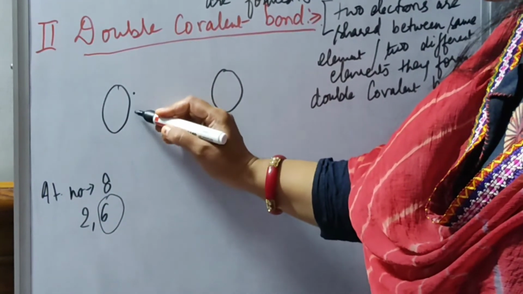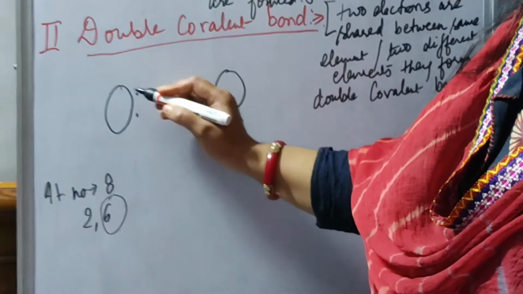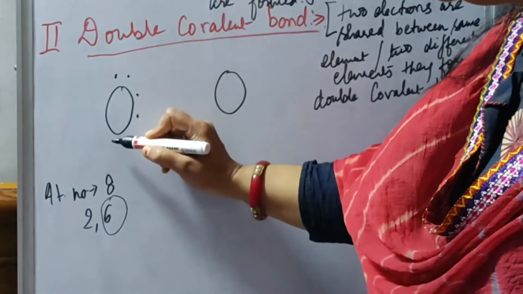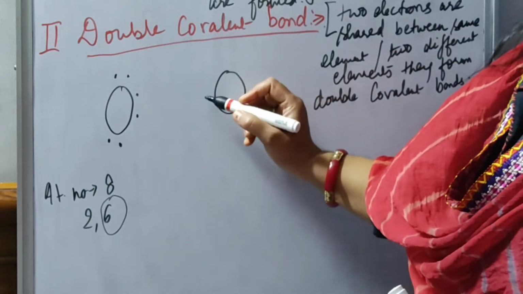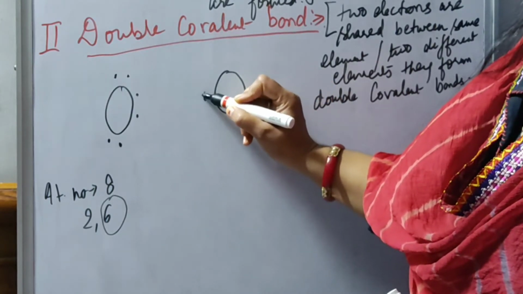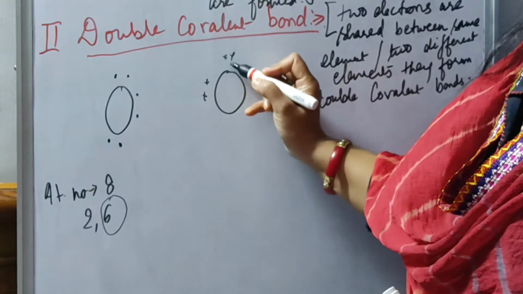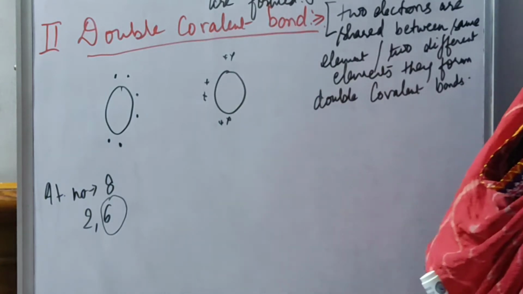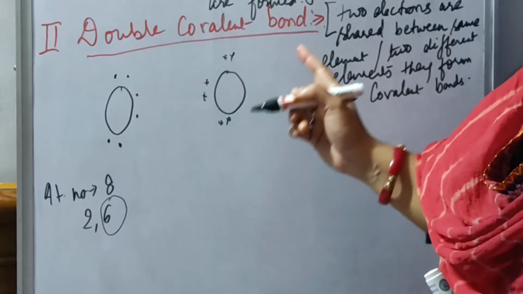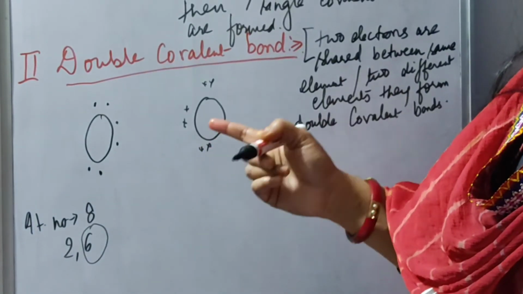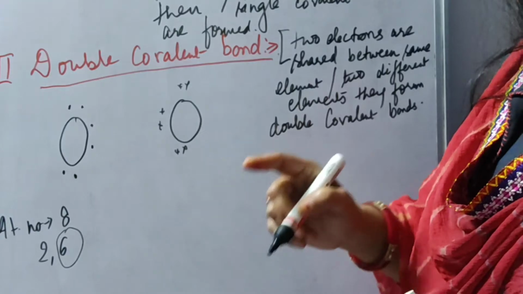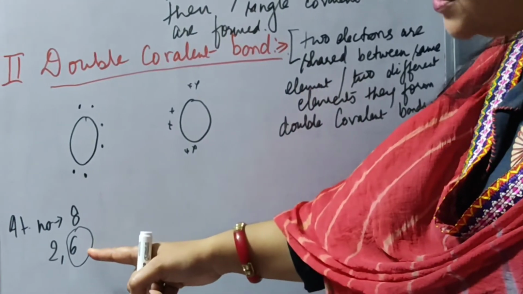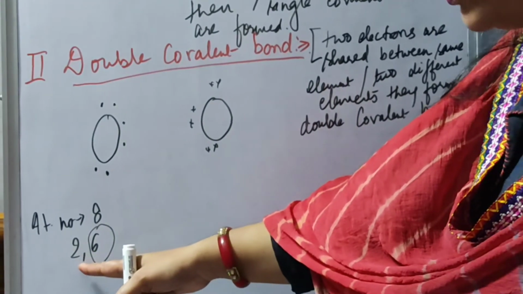I am showing them by dots here, 1, 2, 3, 4, 5, 6, and in this atom by crosses, 1, 2, 3, 4, 5, 6. Always remember, whenever you are showing sharing or transfer of electrons, in the case of ionic bonds also, you have to show only the valence shell electrons.